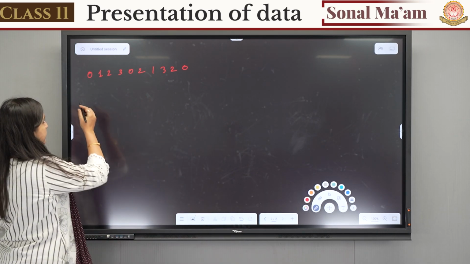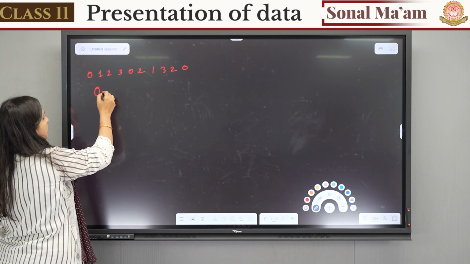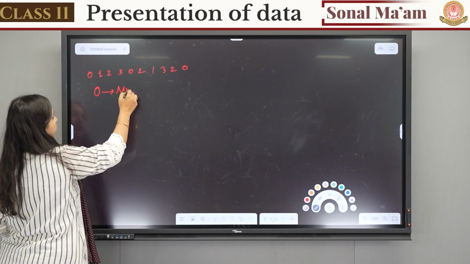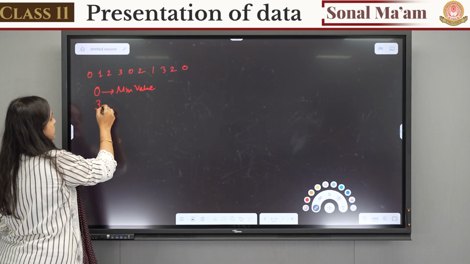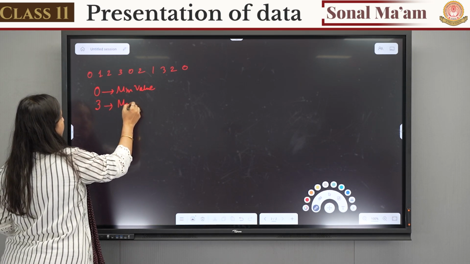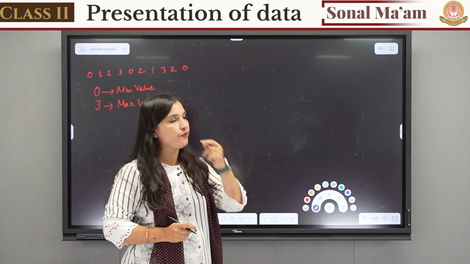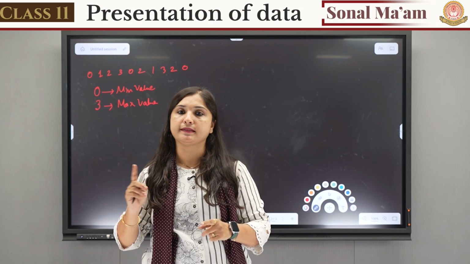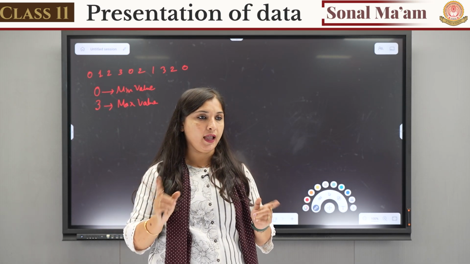Can you see 0 is the minimum, the least value, right? And 3 is the maximum value. All the data of 50 observations is ranging between 0 and 3.